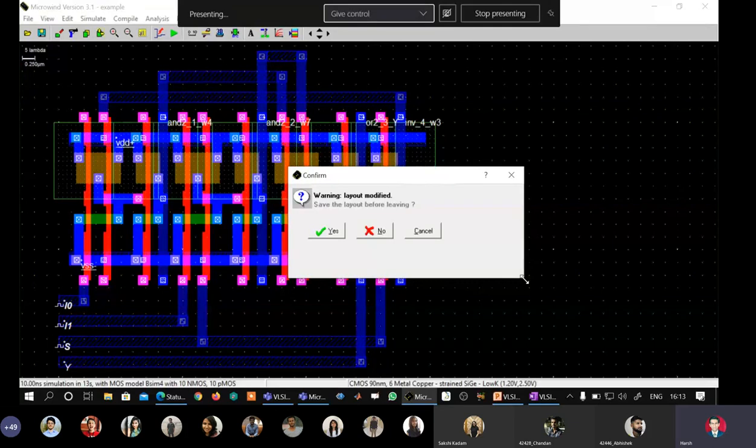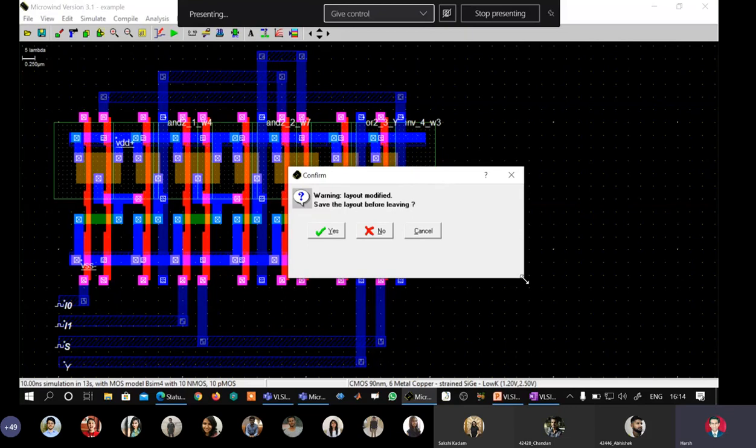and we found that our VHDL model is functionally correct. Then we made the layout for a CMOS inverter in the Microwind tool, which was conforming to 100 nanometer technology. We have driven our CMOS inverter with a 5 gigahertz clock, and we saw how a 100 nanometer system has the ability to switch at frequencies as high as 5 gigahertz.